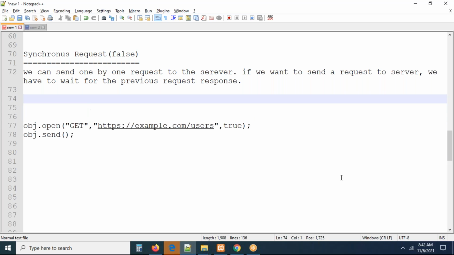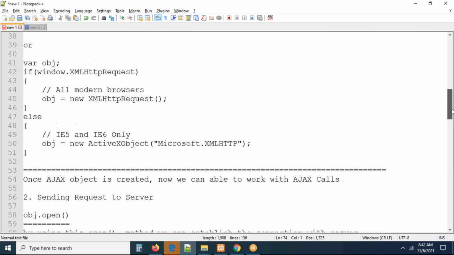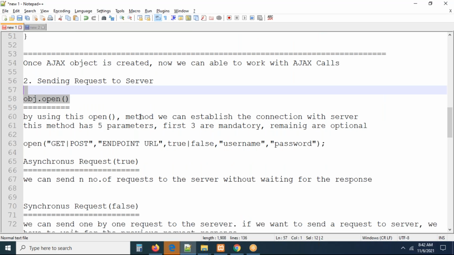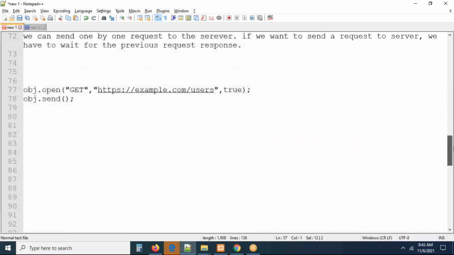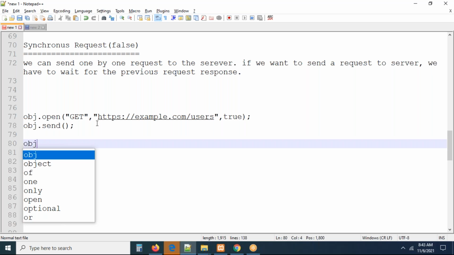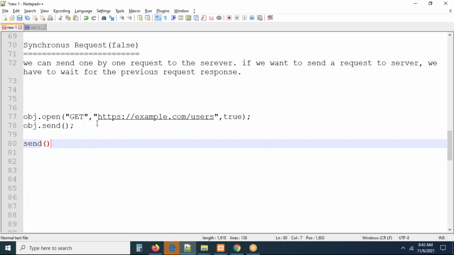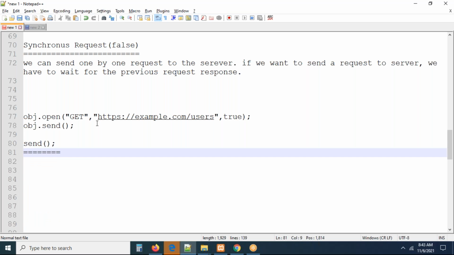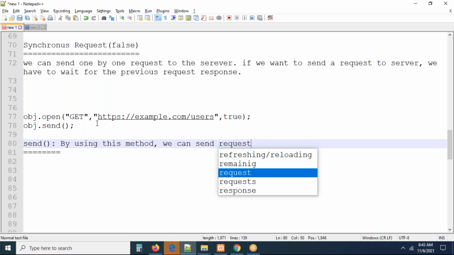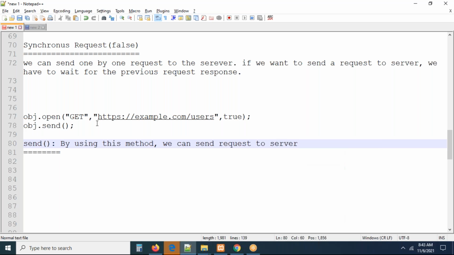Now you can see, right? What is the point I have written here? This open method will establish the connection. By using this method, we can establish the connection with the server. These are the mandatory parameters we have to pass here. Now this is the send method. What will the send method do? The send method will send the request to the server. By using this method, we can send the request to the server.